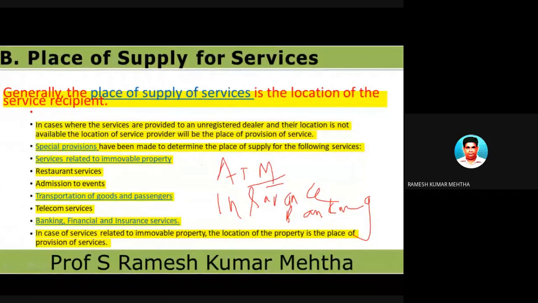So in this case, services also are availed. So here we have to find out from where the services are provided and to whom the services are provided, and where is the place at which it has been provided. For example, I will give a small example, you can understand it.